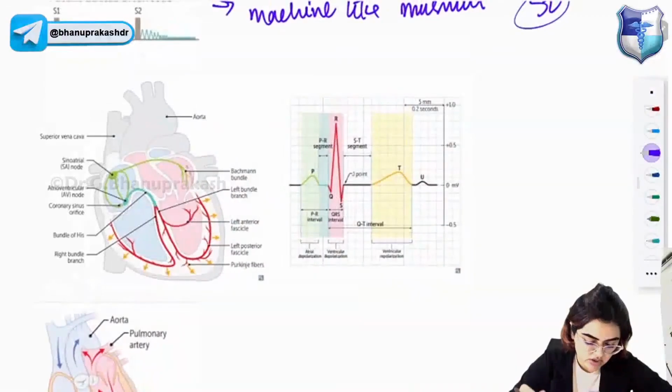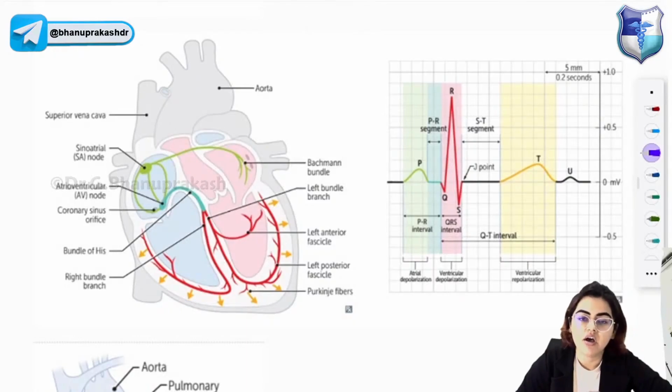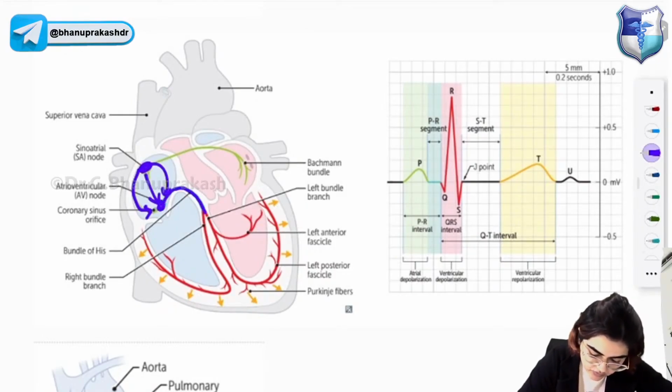Clear? Okay. So this image is showing you the conduction system of the heart. You can see the electrical impulses are traveling from the sinoatrial node to the atrioventricular node and going downwards.